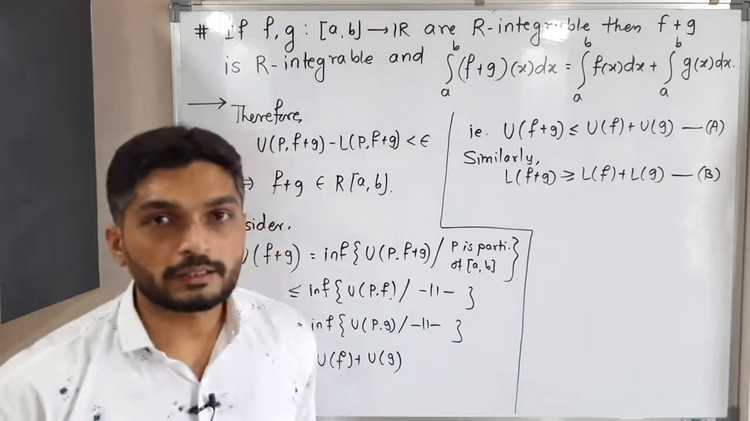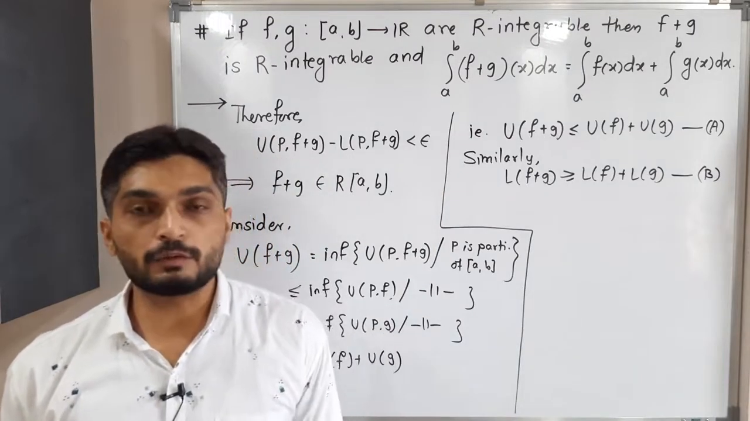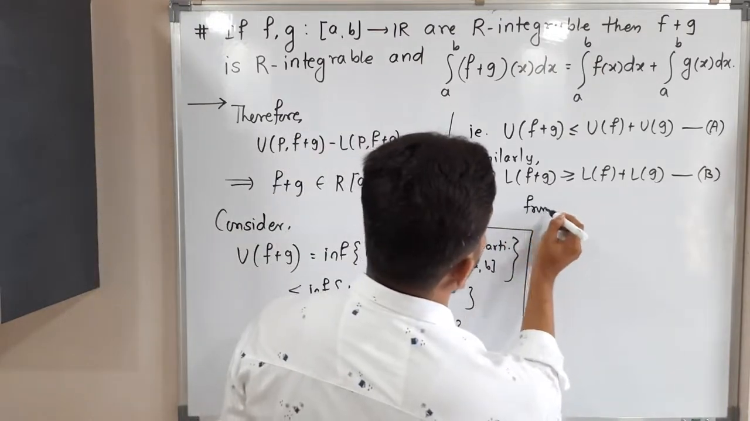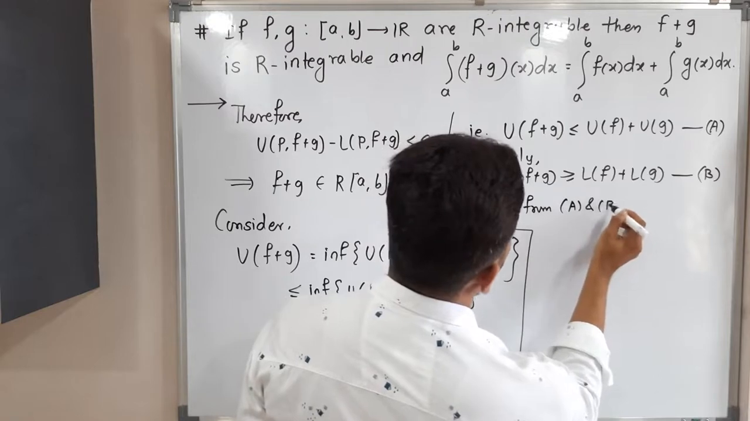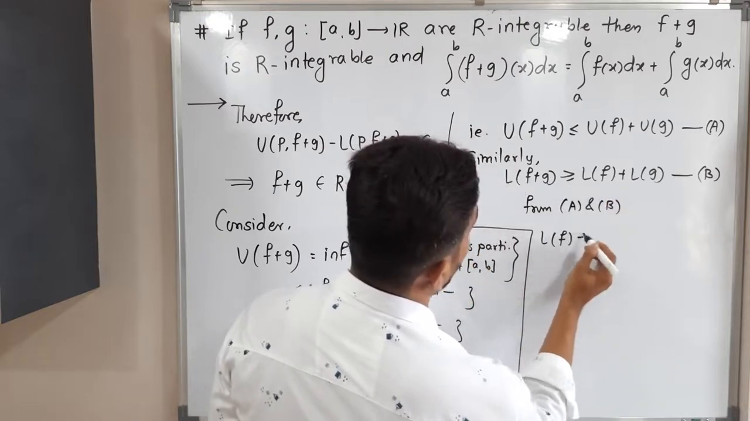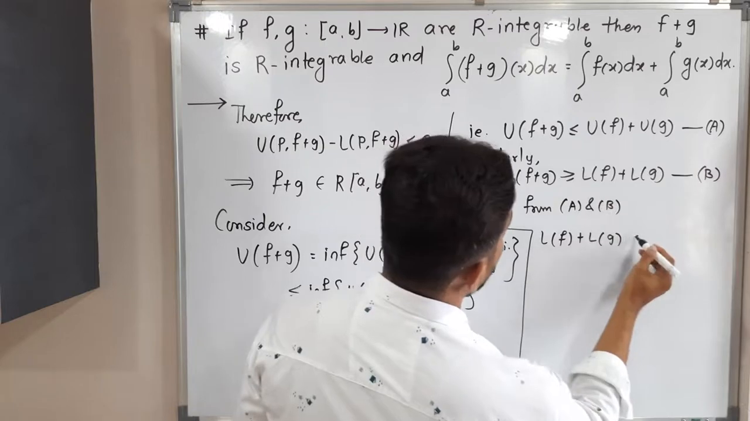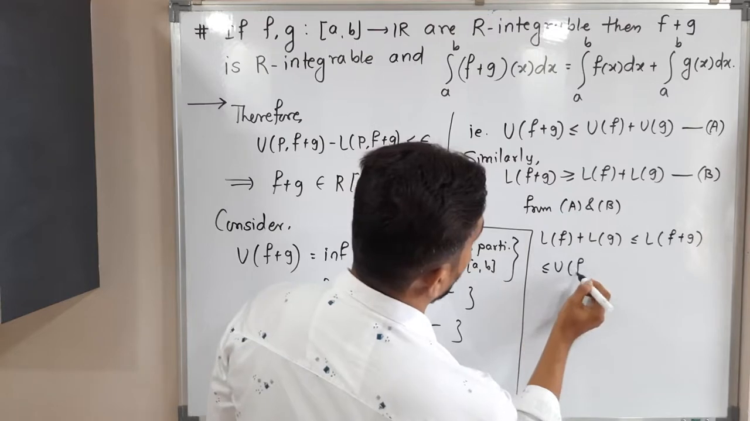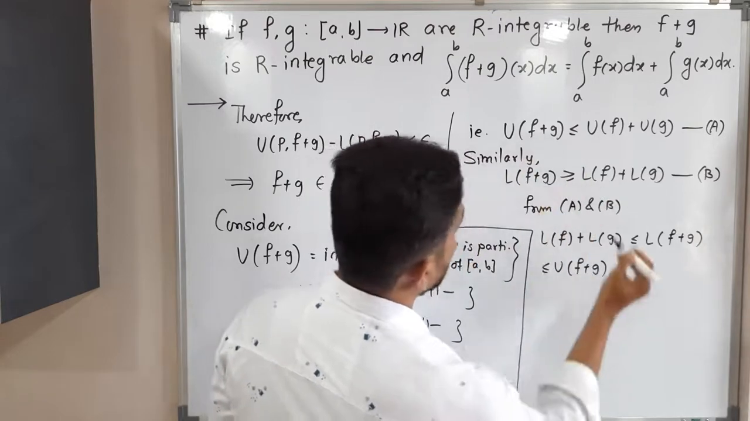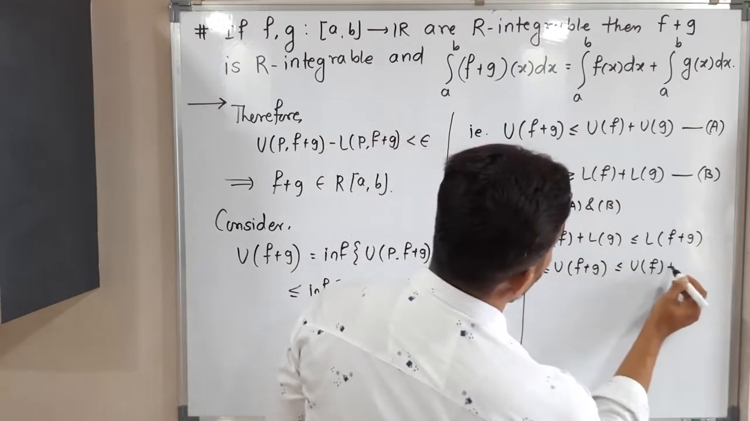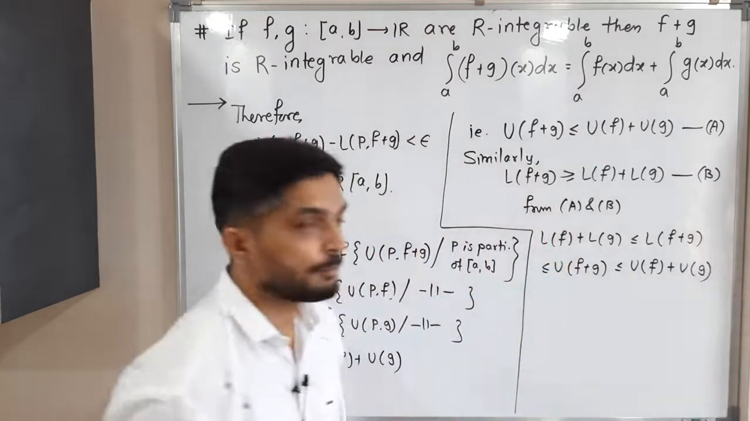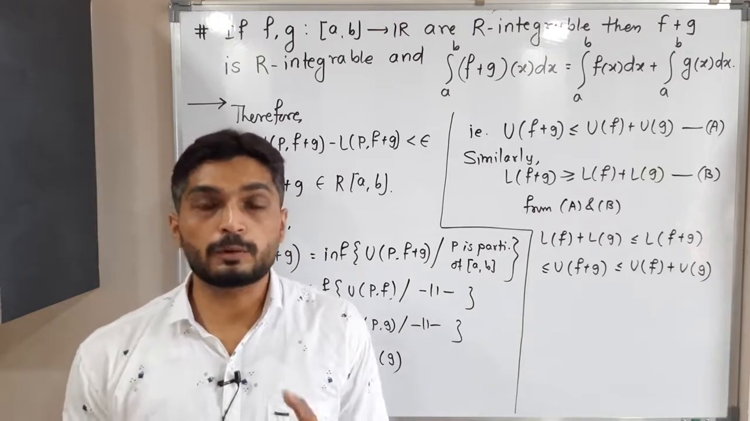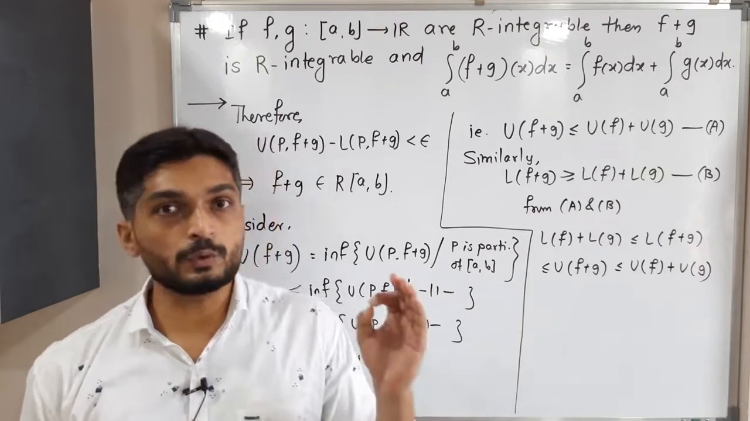But we know that the upper integral is always greater than or equal to the lower integral. So let us use that and combine A and B. From A and B, what can we write? The lower integral of f plus the lower integral of g is less than or equal to the lower integral of f plus g, but the lower integral is less than or equal to the upper integral, and the upper integral is less than or equal to the upper integral of f plus the upper integral of g. But we know that functions f and g are both Riemann integrable. So the upper integral is equal to the lower integral is equal to the actual integral.